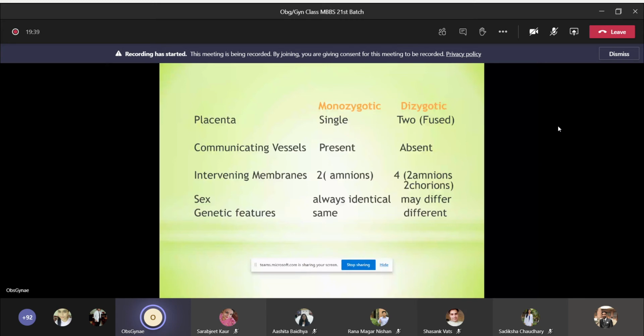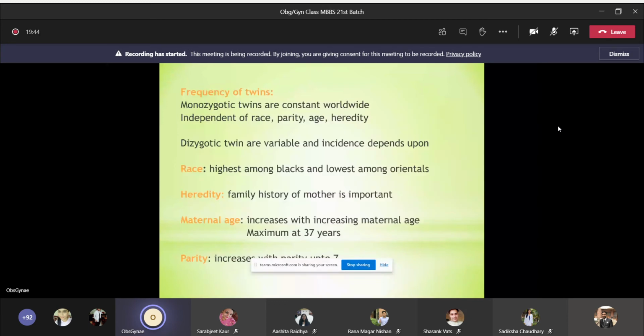Now coming to frequency of twins, monozygotic twins are constant worldwide. It is independent of race, parity, age, and heredity. And dizygotic twins are variable, and incidence depends upon the race, highest among blacks and lowest among Orientals. Heredity, family history of mother is important. Maternal age: it increases with increasing maternal age, maximum at 37 years. And parity, it increases with the parity.